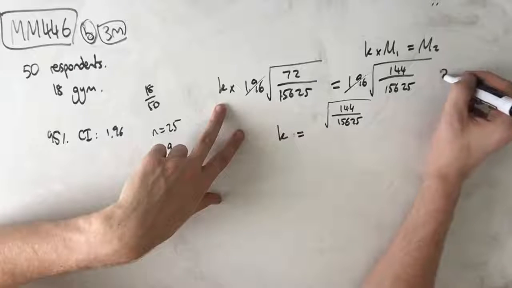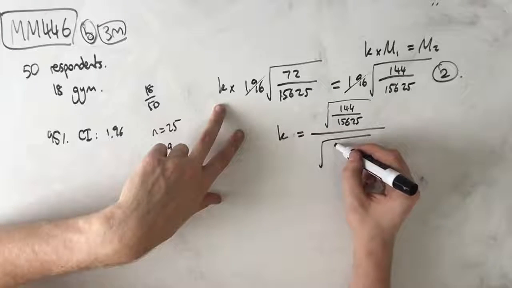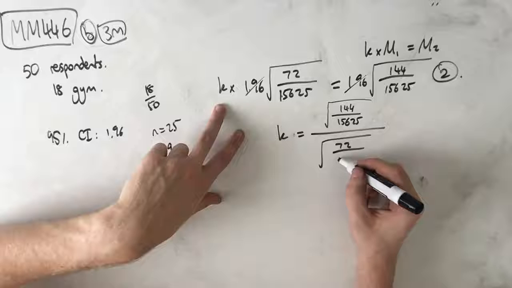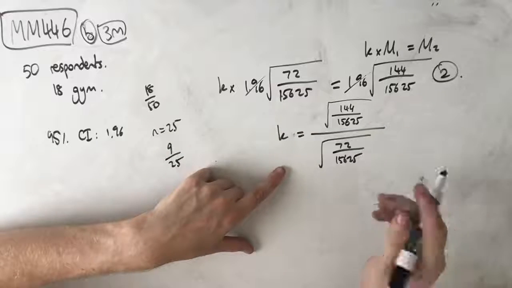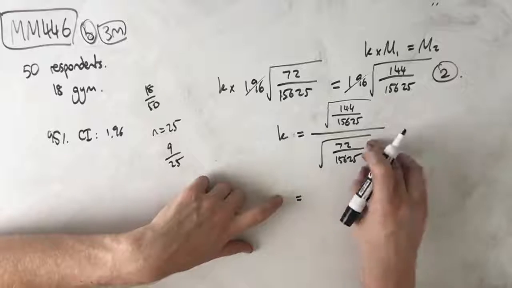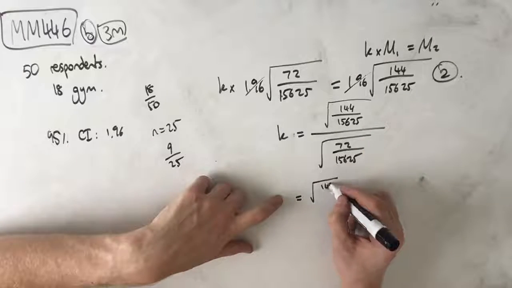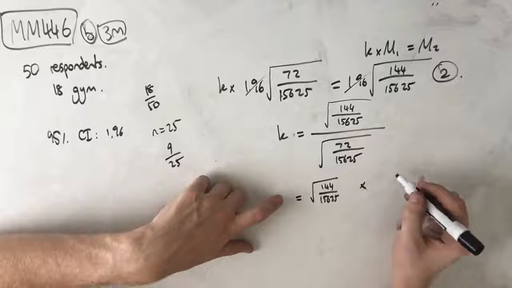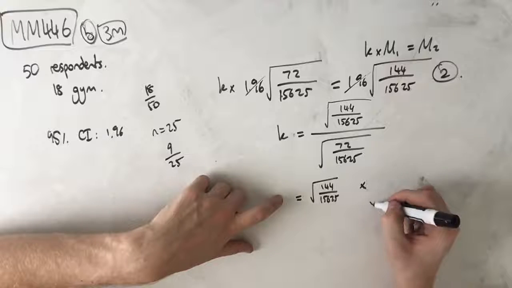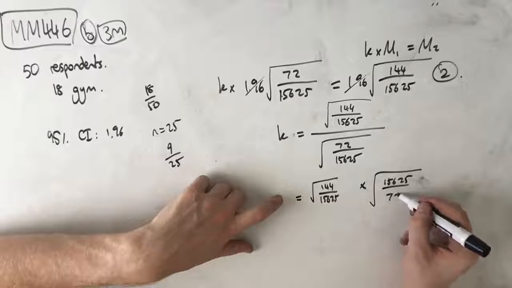Actually, this is our second mark, by the way, up here, over the square root of 72 over 15,625, which means we can flip this and multiply, so we get the square root of 144 over 15,625 multiplied by the square root of 15,625 over 72.